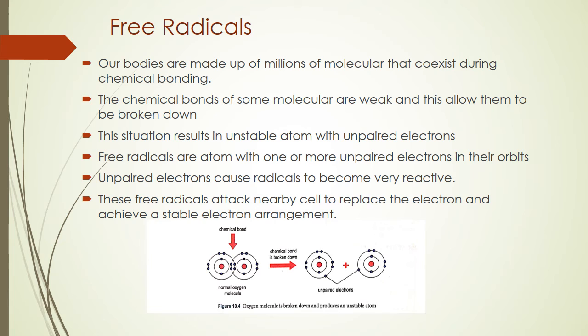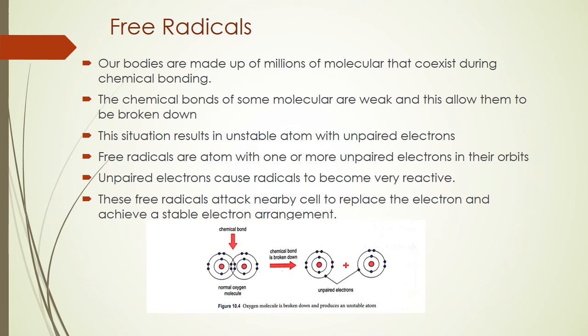Okay, now we're going to learn about free radicals. So what is the meaning of free radical? Our body is made up of millions of molecules that coexist through chemical bonding. So our body is made of molecules, right? These molecules have bonding between them. Okay, now look at figure 10.4.